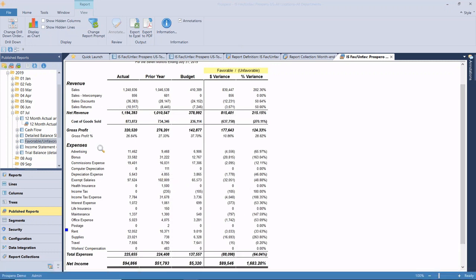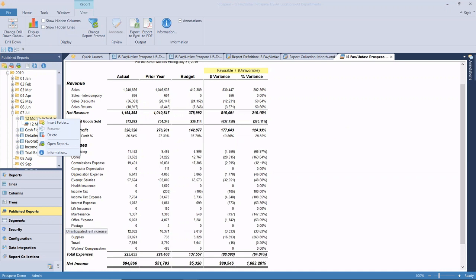Also, when you select your reports, if you run the report from the top level, or if you have it identified in your quick launch, then it's going to automatically pull up the very latest published version of that report.